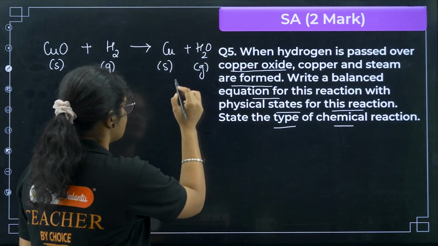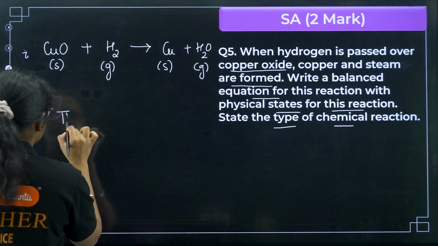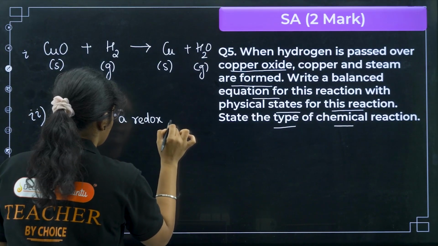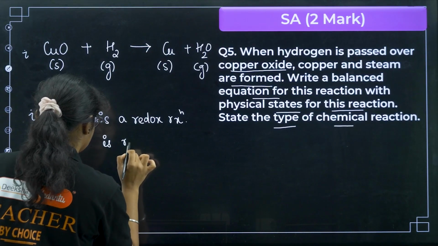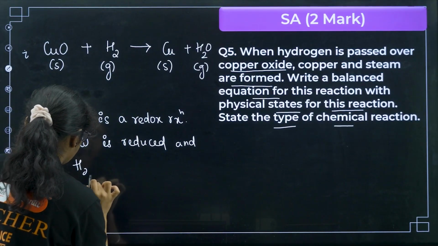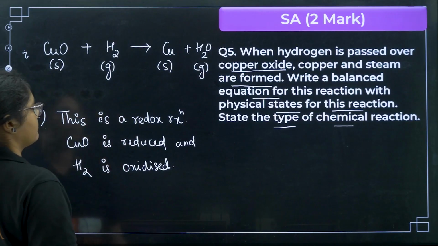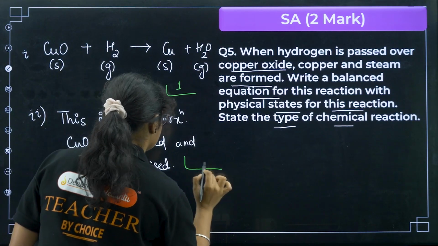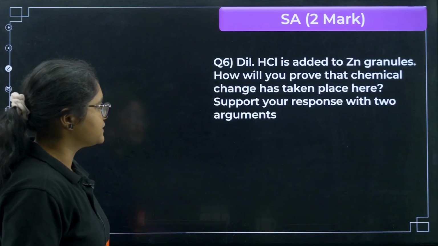So how can you write down? So this one, if you write, this will give you 1 mark. Okay, in the second point you need to write that this is a redox reaction. Now you can explain why, because you can write copper oxide is reduced and hydrogen is oxidized. Okay, so this one will give you 1 mark and this one will give you 1 mark. Clear? Got it?